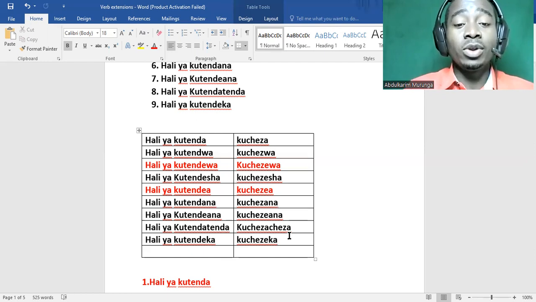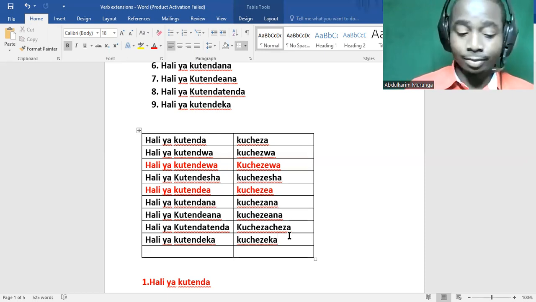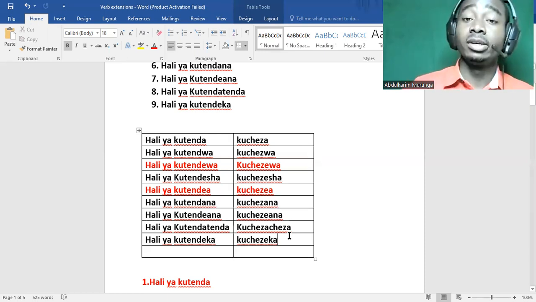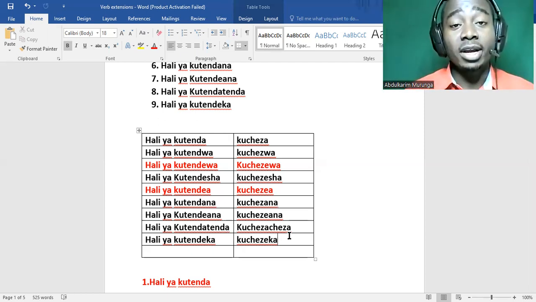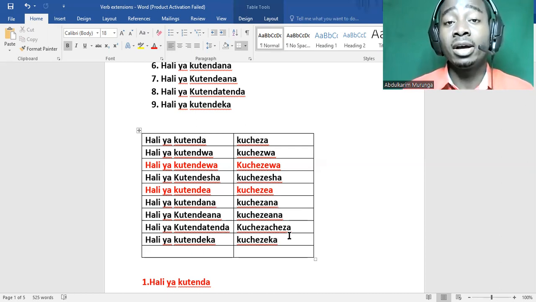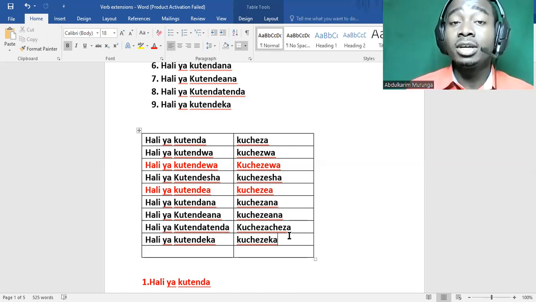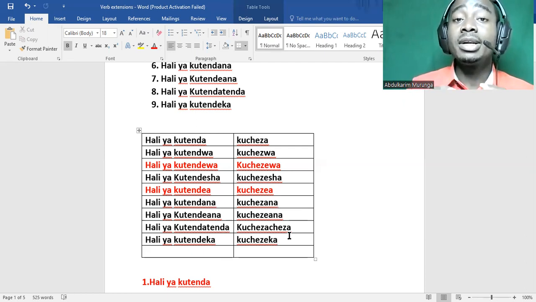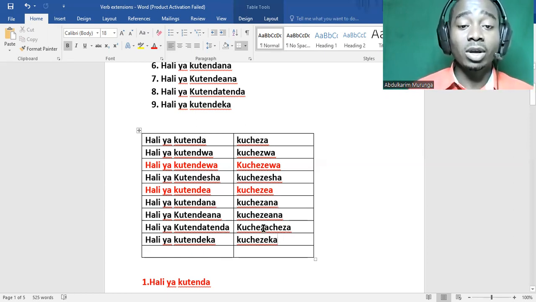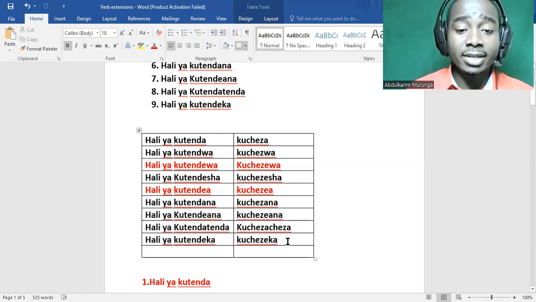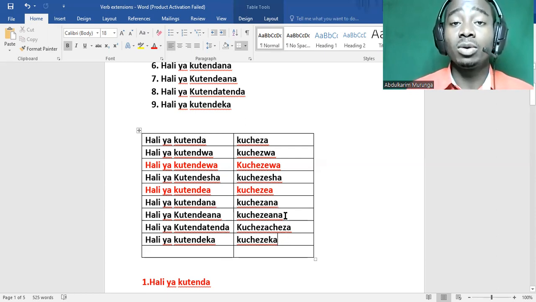Okay. When you say kitabu kinasomeka. Soma, read. Someka, to be readable. Kitabu kinasomeka. The book is readable. Okay, the book is readable. Kitabu kinasomeka. So in this lesson, the example here is kuchezeka, to be playable.